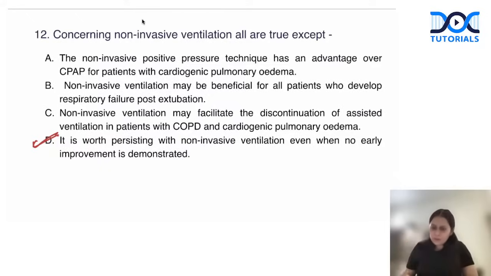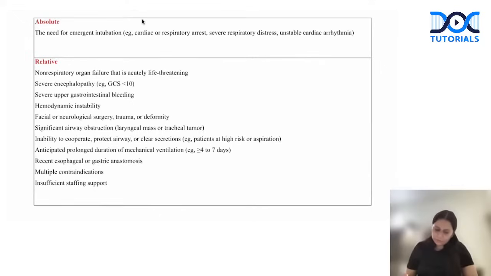There are a few more questions which can be asked on non-invasive ventilation. First, contraindications of non-invasive ventilation, which were asked in one of the recent exams. If the patient has a threat of immediately going into cardiac arrest, needs emergent intubation, or is in cardiac or respiratory arrest, we cannot put the patient on non-invasive. We have to intubate and put the patient on invasive ventilation. If the patient is in coma, has decreased consciousness, the risk of aspiration is high. The patient is unable to clear the secretions. The risk of aspiration is high. If the patient is uncooperative, then the non-invasive would fail.